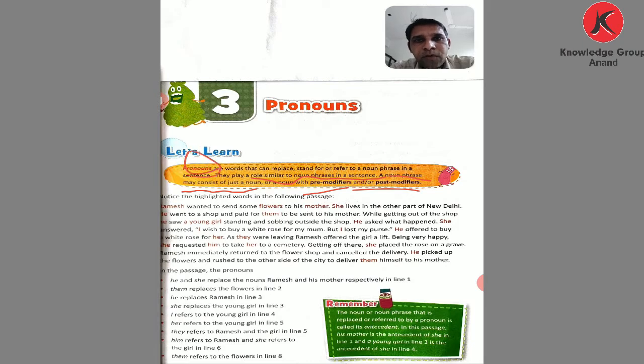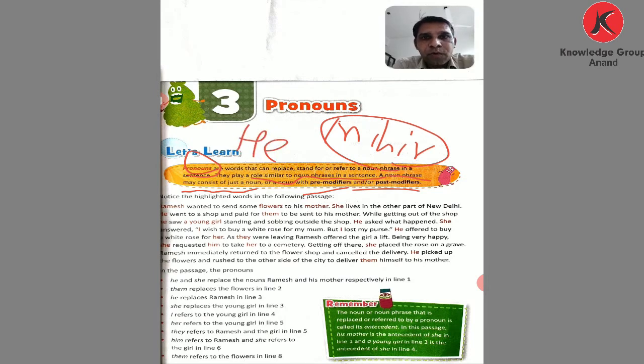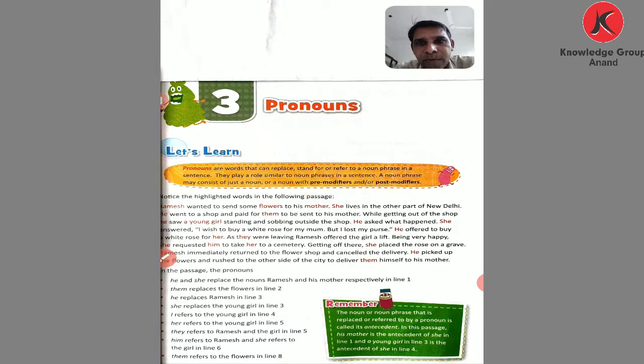So what is a pronoun? It replaces the noun. Here the boy's name is given, Mihir. Mihir is the name of a boy, so I replace this name using the pronoun he. So that is the pronoun. It replaces the noun.